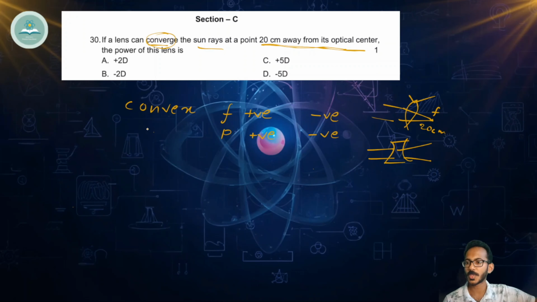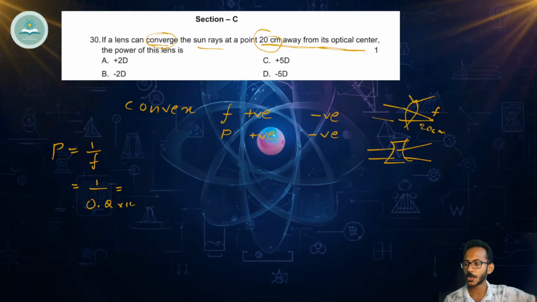Now come to the point. Here we have to find out the power. We know the equation for power. Power is equal to 1 by focal length. And the focal length should be in meters. Here the focal length is given in centimeter. That is 20 centimeter. When we convert that to meter, it is 0.2. So it is 1 by 0.2.